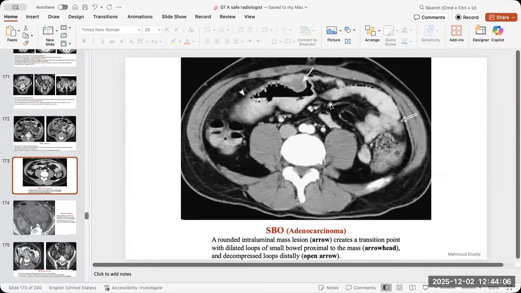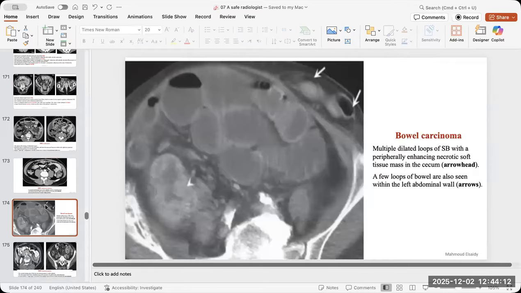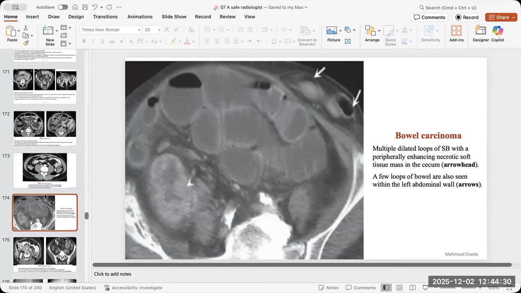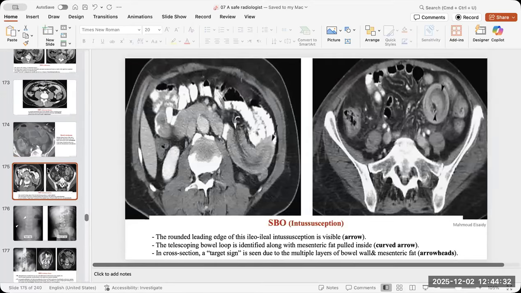Here, don't forget the masses. See the mass in the wall. This is also important. Here there is a hernia in the wall, but this is not the cause of the obstruction because the cause is here. There is a cecal carcinoma. So don't rush and take your time. Sometimes the patient has a long-standing hernia and it is not the cause. So don't assume, and go and search specifically for the cause.